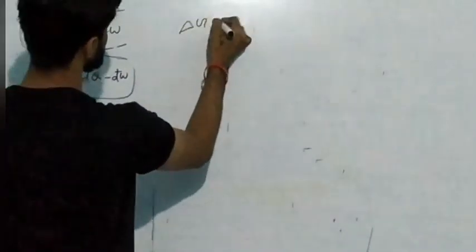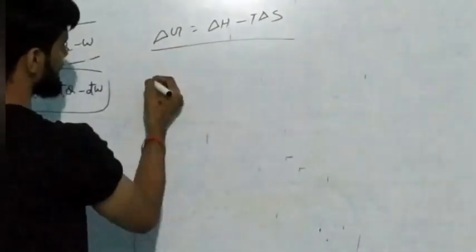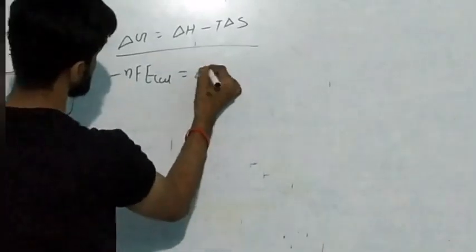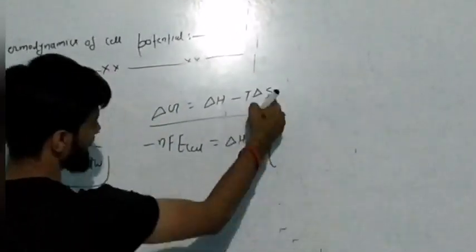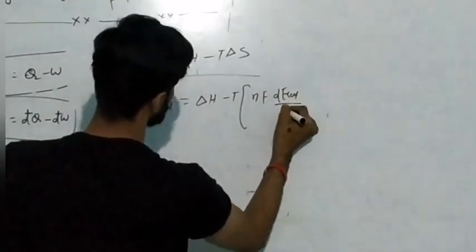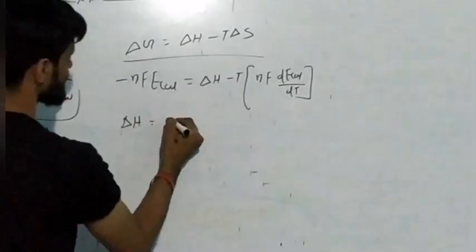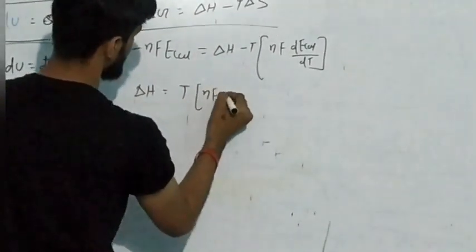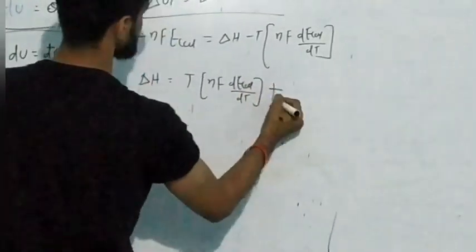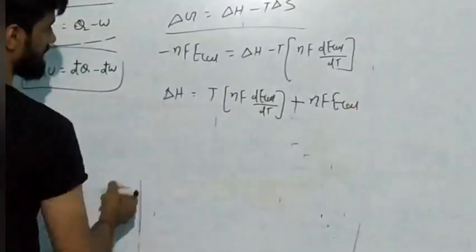So delta G is equal to delta H minus T delta S. Delta G is equal to minus nFE cell, which equals delta H minus T delta S. If you write delta S as nF dE cell upon dT, then delta H is equal to T nF dE cell upon dT plus nF E cell.